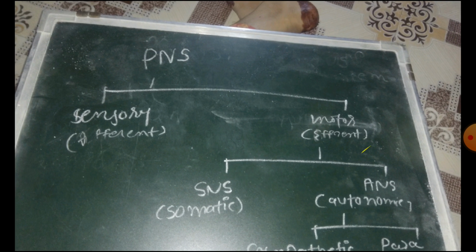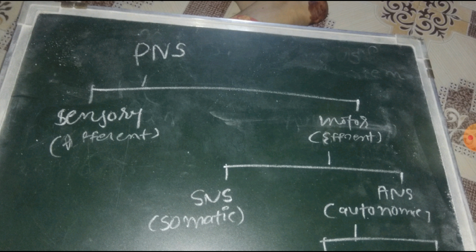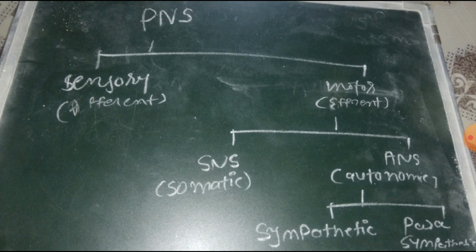Now we discuss about the PNS, that is peripheral nervous system. So basically peripheral nervous system is divided into two things, sensory and motor. Sensory means it carries sensation to the brain and spinal cord, and motor means the signal received from there is carried again to the muscles, that is motor, that is efferent. Now motor has two parts, SNS and ANS. SNS means somatic nervous system and ANS means autonomic nervous system.